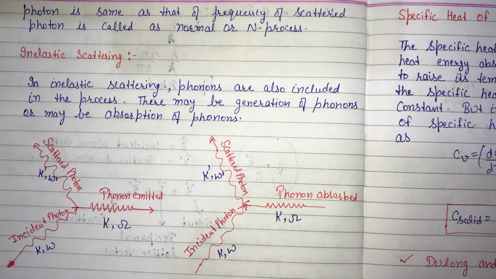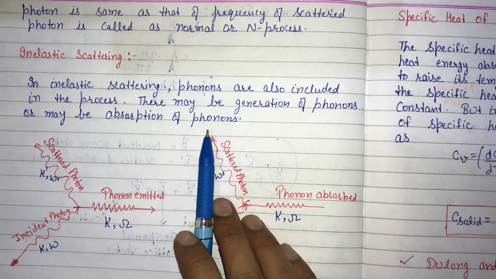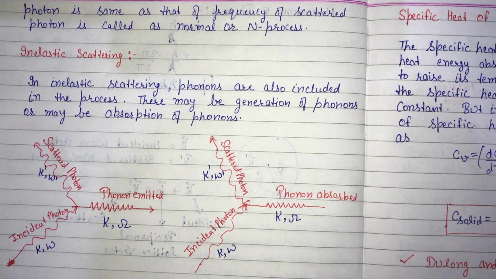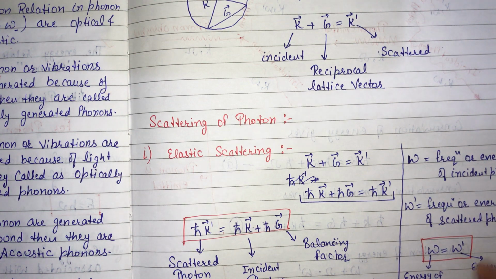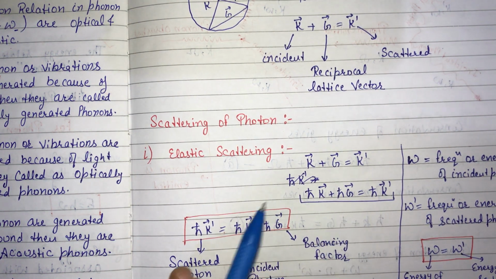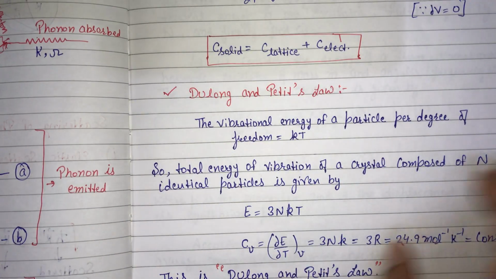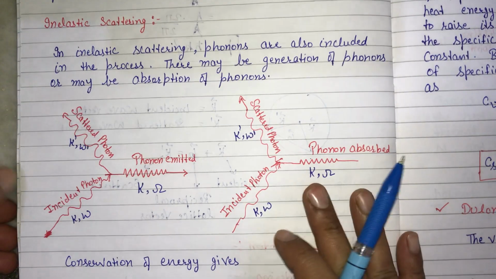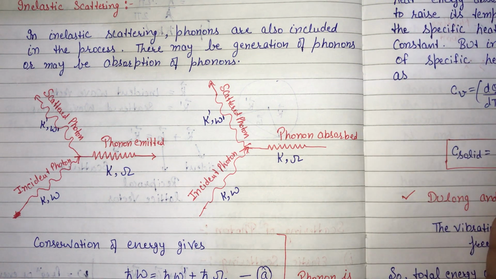Now next is the inelastic scattering of photons. If we see the interaction of these photons with the crystals, then in inelastic scattering, phonon will also be included in the process. As we had seen in elastic scattering, if a photon interacts with crystals, then phonon is not included in the scattering process. But in inelastic scattering, phonon is also included in the process.